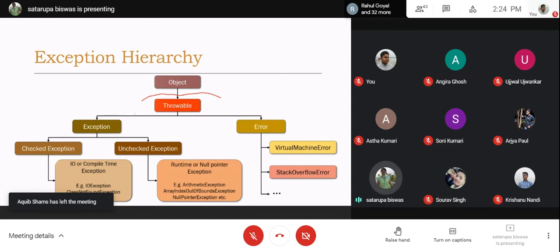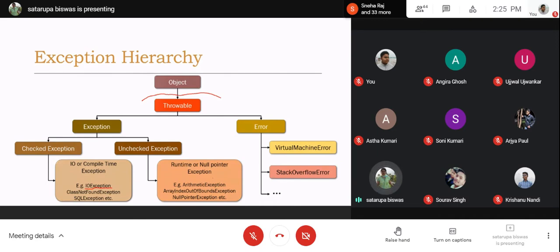Now you may see here, these examples I have given in proper Hungarian notation. That means these are the classes. These are all classes which are handling such kinds of exceptions. Okay. So if it is a division by 0, it will be under the category arithmetic exception. The class name is arithmetic exception.